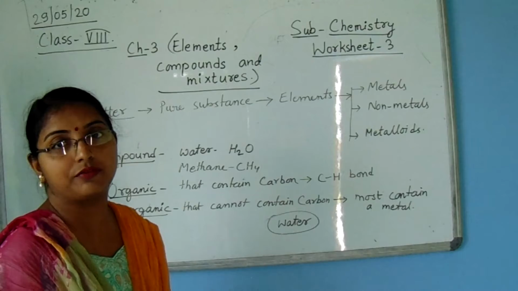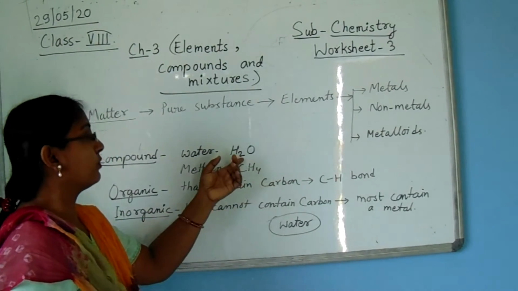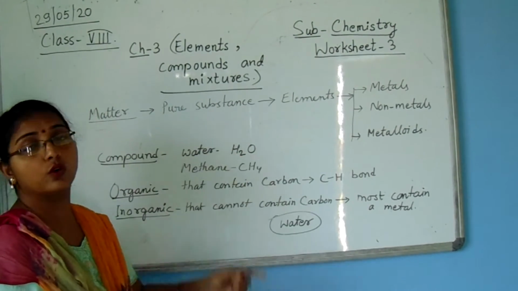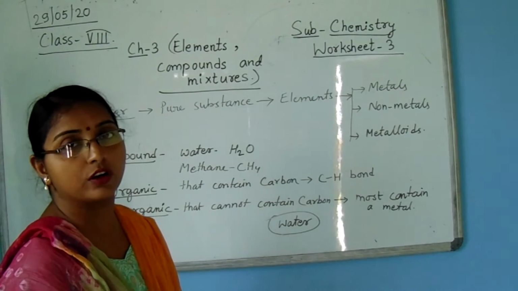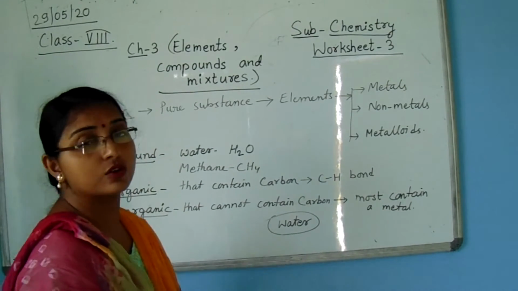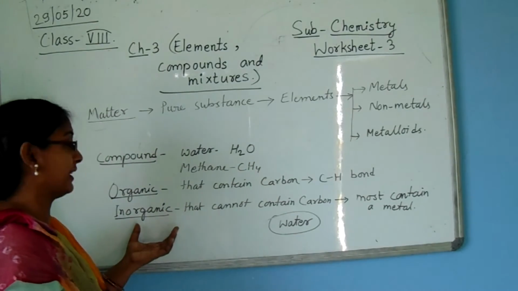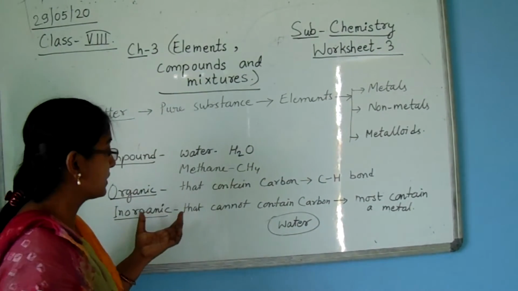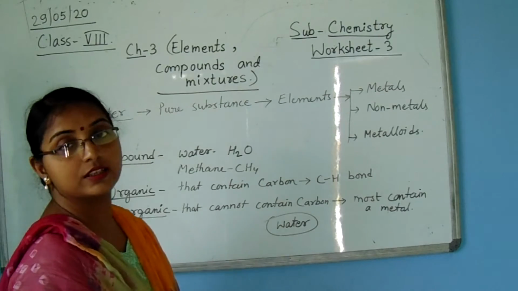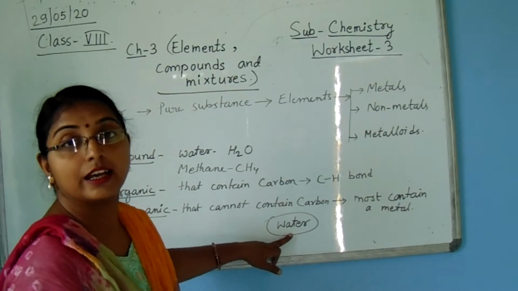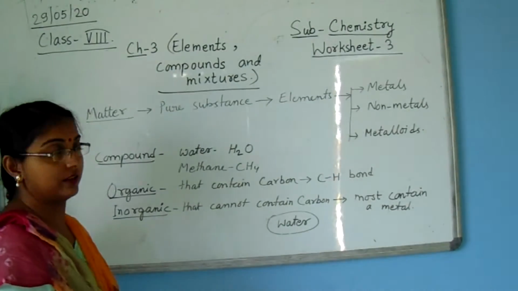Here in water, H2O, there is no C-H bond, no carbon-hydrogen bond. So is it organic or inorganic? Yes, water, containing hydrogen and oxygen, is an inorganic compound.